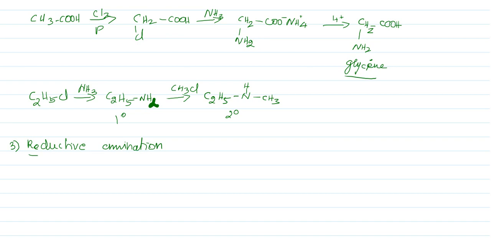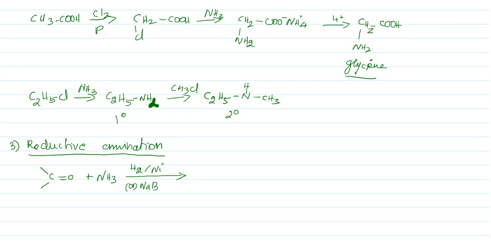Let us see a general example of a carbonyl compound. When this is treated with ammonia and hydrogen and nickel, that is catalytic hydrogenation, or sodium borohydride, these are all reducing agents.